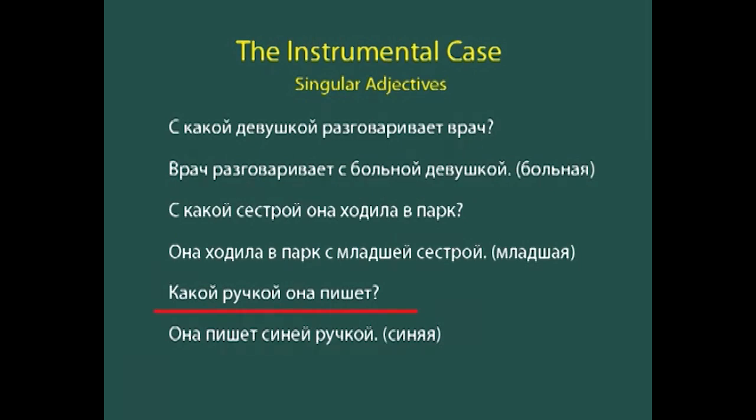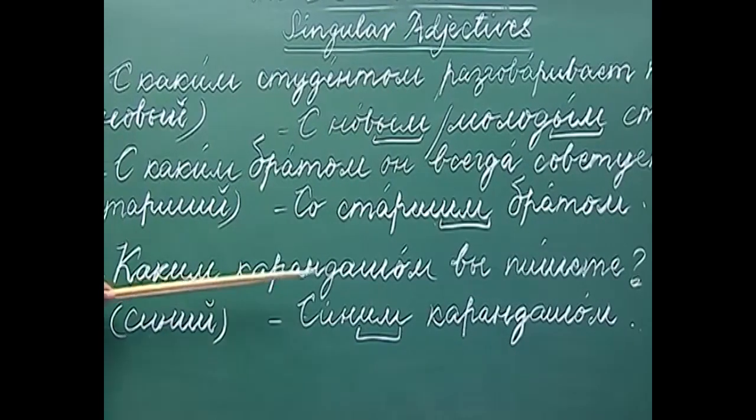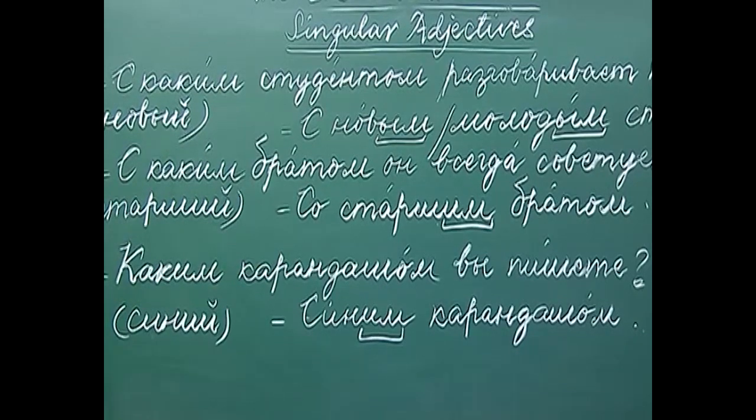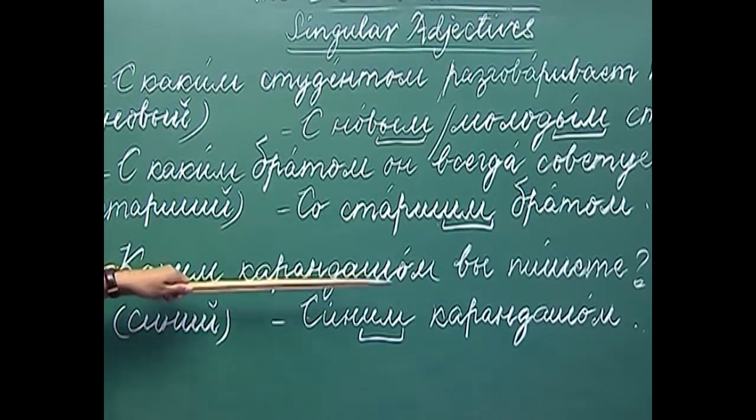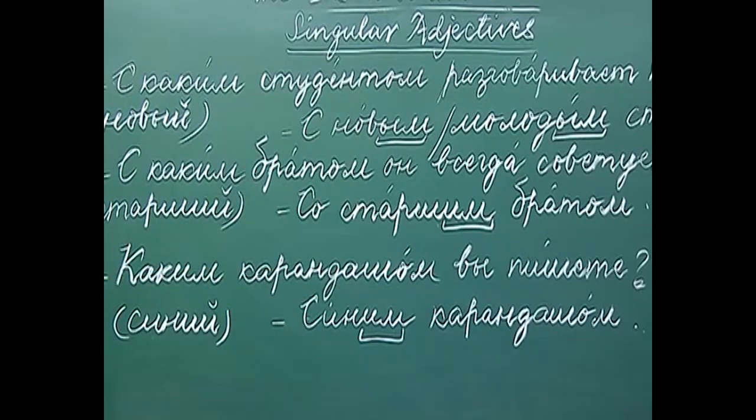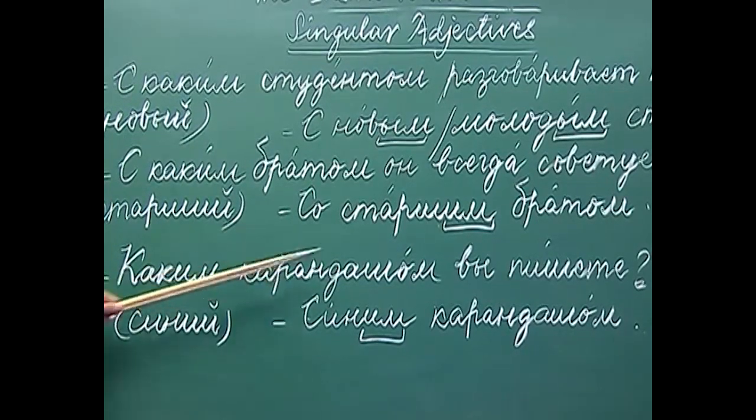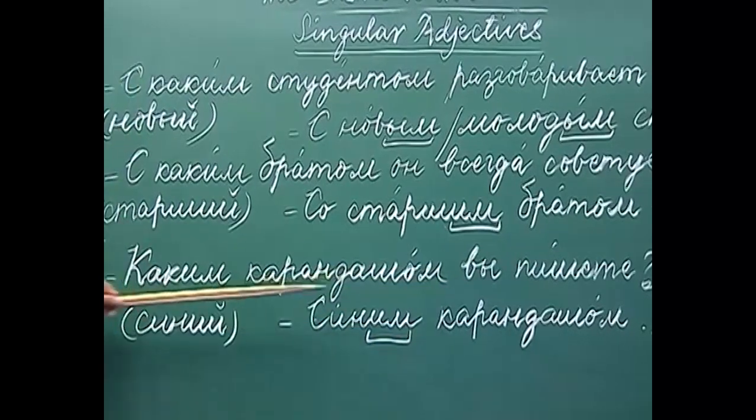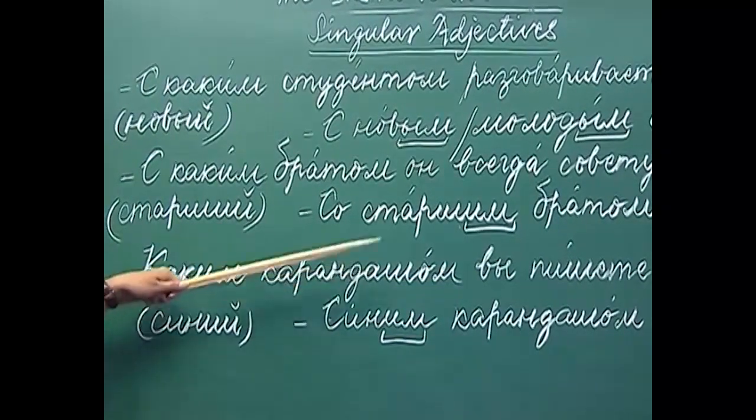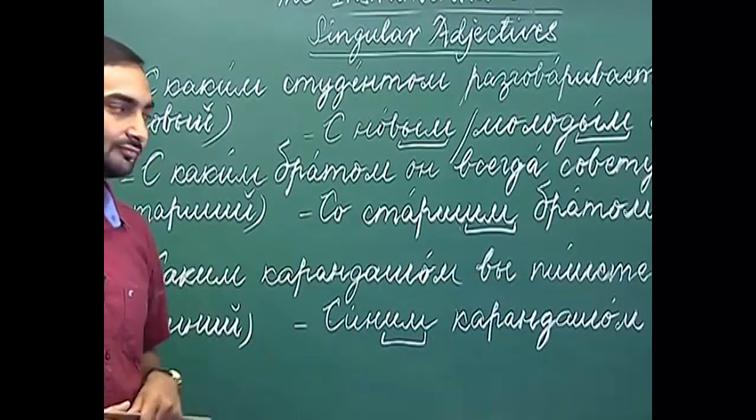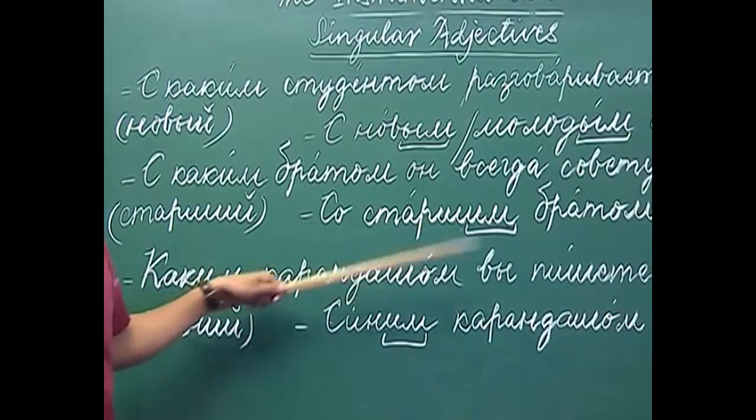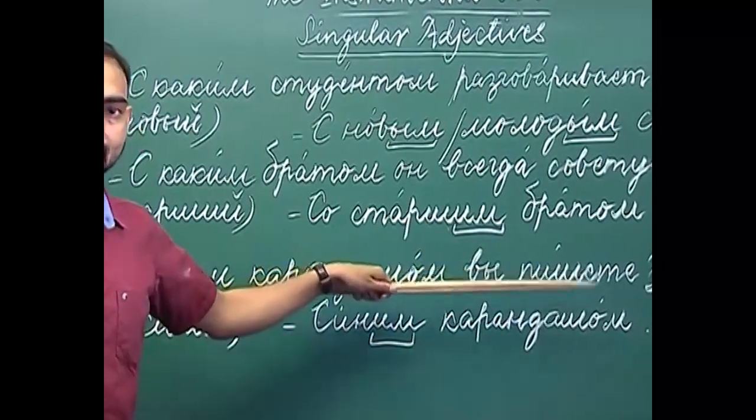The next example is kakim karandashom vy pishete? So, here as we can see, we have used the instrumental case without the preposition, which means that karandashom denotes the instrument of action. So, kakim karandashom vy pishete? Which pencil are you writing with?